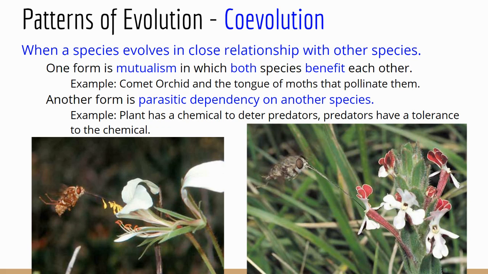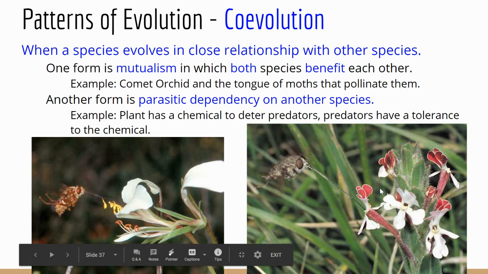Next up, we've got coevolution. This is when two species form a close relationship with each other. One example is mutualism. And in the word mutualism, both organisms are benefiting from each other. So the comet orchid plant benefits from certain moths pollinating them. And the orchid has become a certain shape so that only that certain species of moth can pollinate it. That's beneficial for the moth because it doesn't have to compete with other moth species.